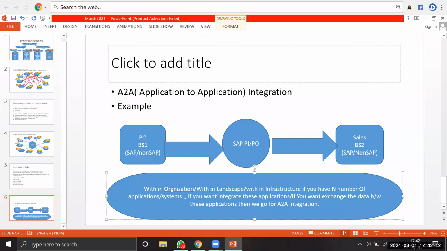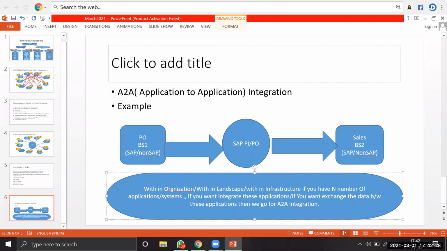In real time, and in interviews also, people may ask you this question: what type of integration did you do in your career? Whether it is A to A integration or B2B integration, they will ask.